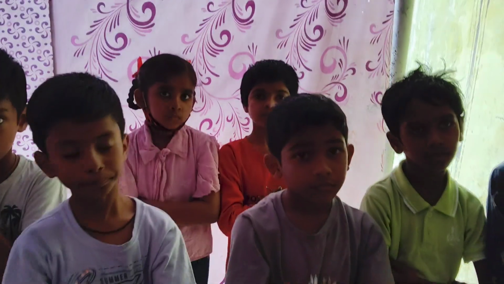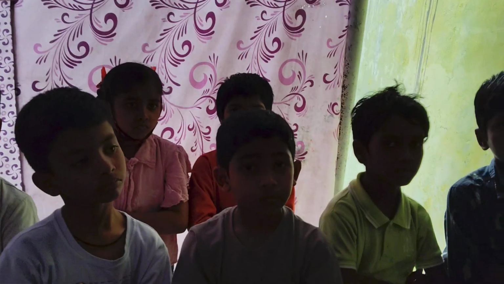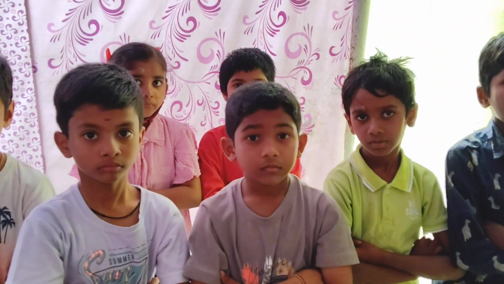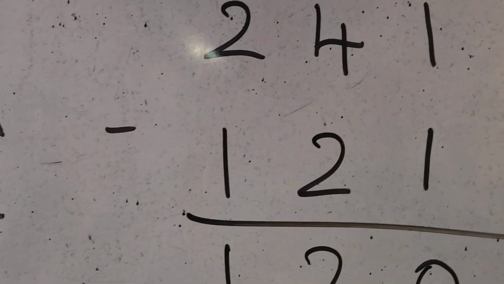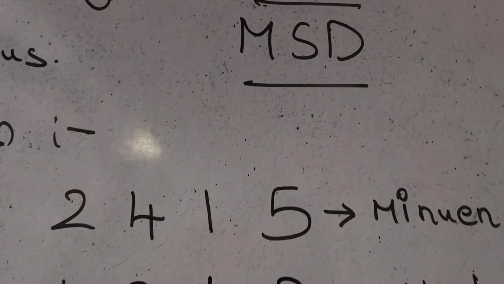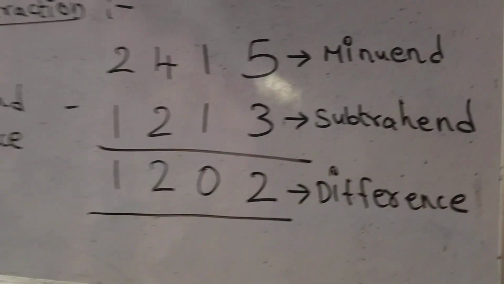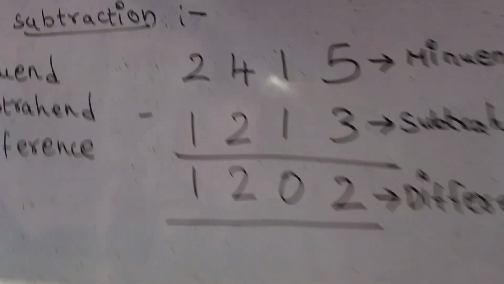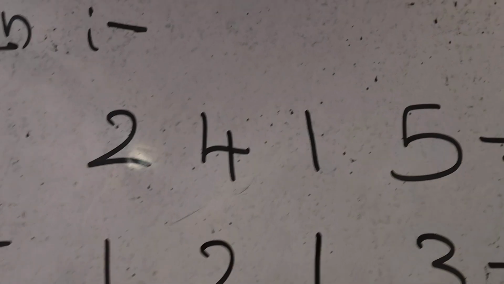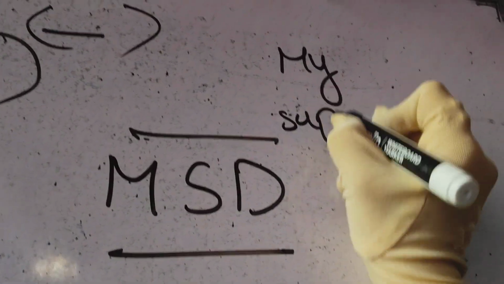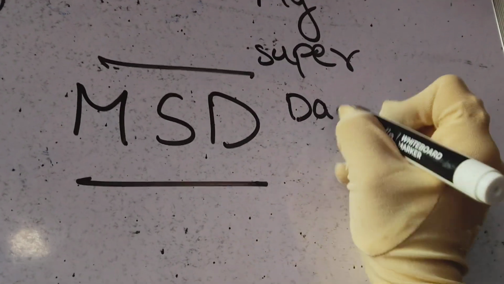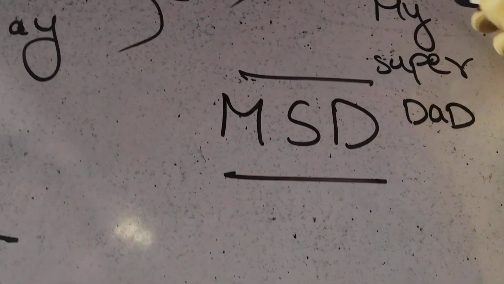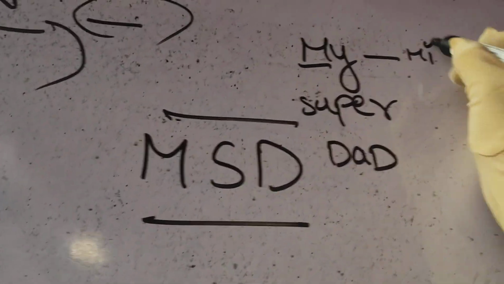Yes or no? To remember it in an easy way, you can remember this: MSD. What is that? My super dad. See, M stands for minuend.